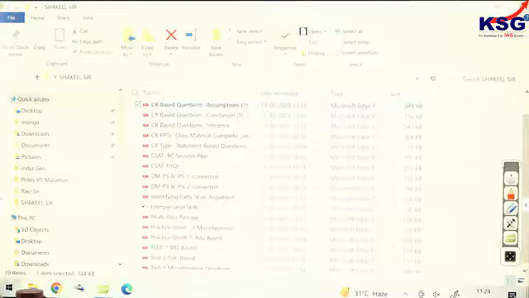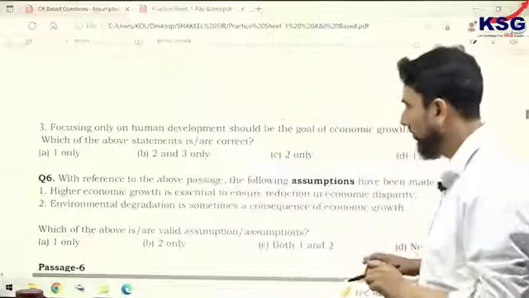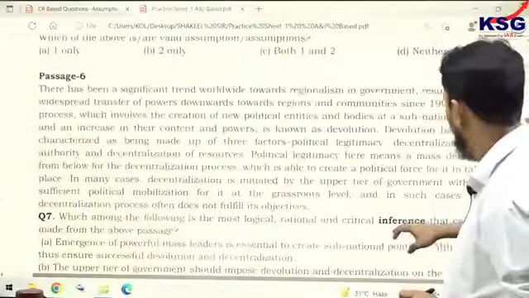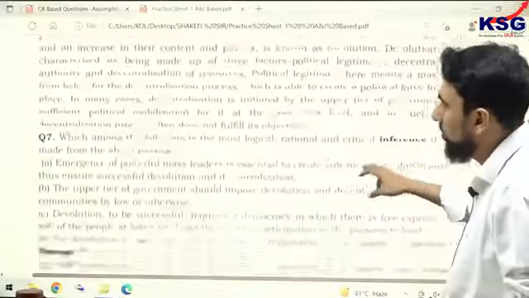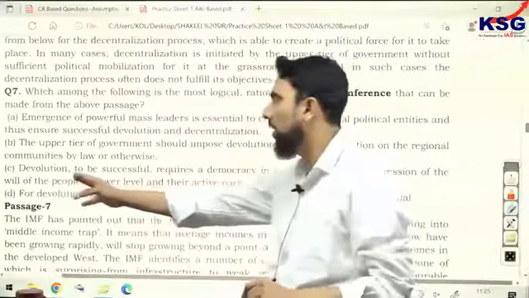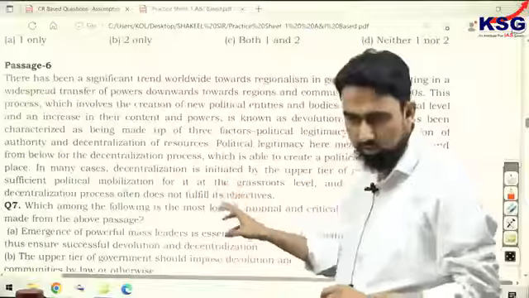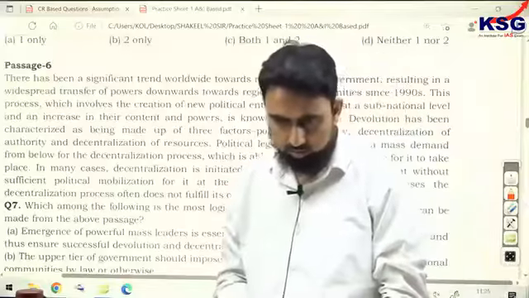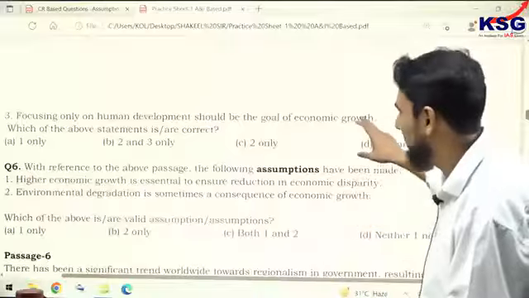And so this one is practice sheet AI based, passage number 6. Passage number 6 I have already discussed. This one is an inference question and I have discussed this one. Devolution, yesterday I discussed. You just go through that video and you will find it there. Passage 6 is just inference. Are you asking about the question? Acha, question number 6. I'm sorry. Question number 6, I connected with the passage.